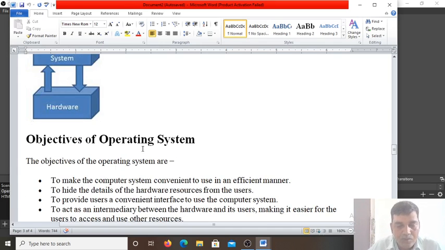Okay. So we can also say that the operating system is just like the principal of our school, who manages everything, every resource. He manages the teachers also. He manages the students also. He manages the other office staff also. Okay. So operating system is just like the principal of our school, and the principal has various responsibilities. Similarly, here the operating system also has various responsibilities.